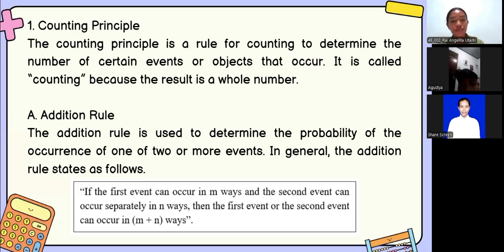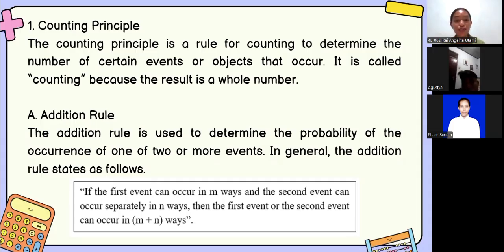So, we are looking for the total number of ways something can happen, Miss. Exactly, Agustia. Now, let's look at part A, the addition rule.